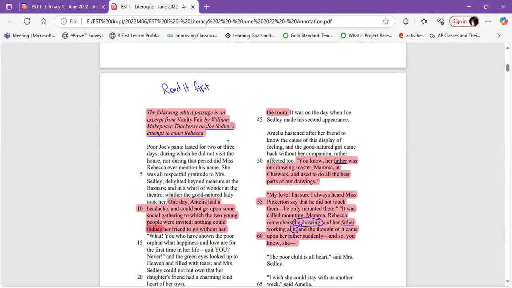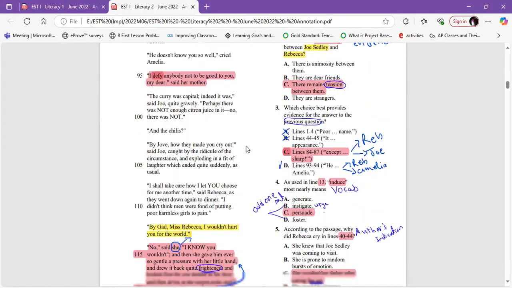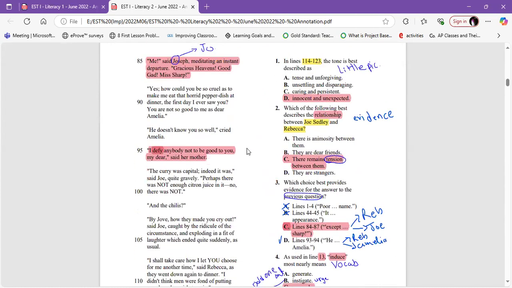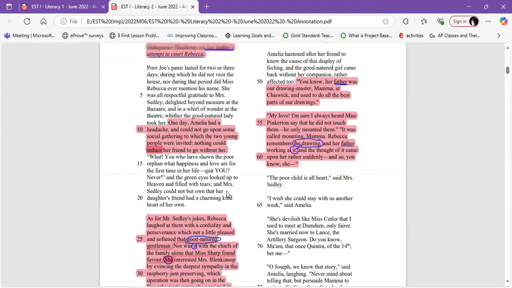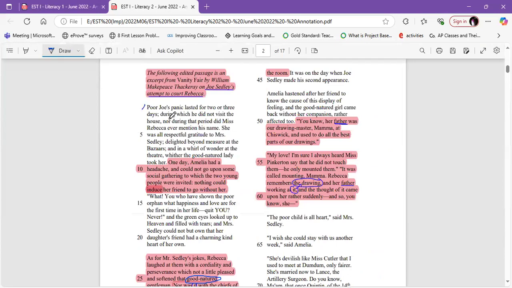Okay, let's go to question number 3. Question number 2 and number 3 are related to each other and they are evidence. We got number 3 wrong, but we got number 2 right. Again, here we have keywords. It says, which of the following best describes the relationship between Joe Sedley and Rebecca? So I need something that talks about the relationship between Joe Sedley and Rebecca. Let's go from 1 till 4. Find out.